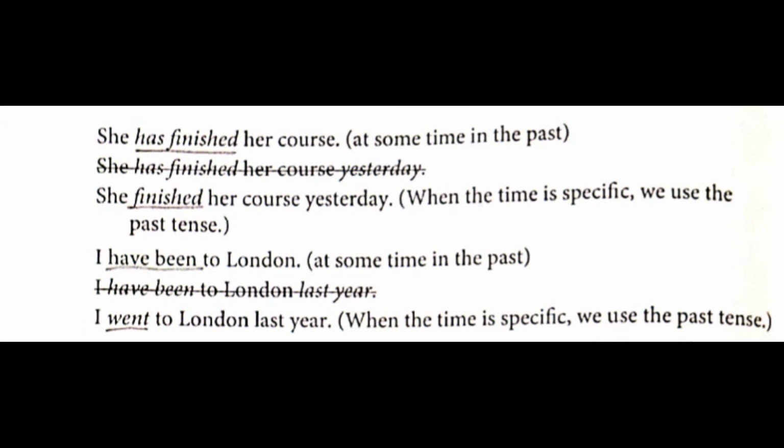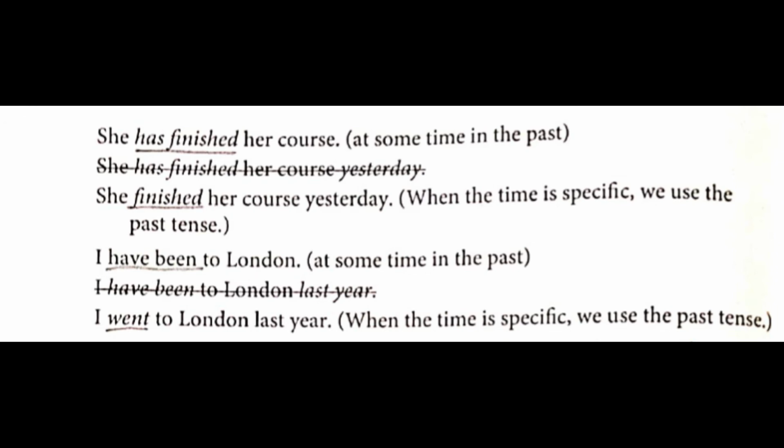Next one, give an example. She has finished her course. What is the meaning of that? She has finished her course means that at some time in the past she had completed it. Now, if the sentence is "she has finished her course yesterday," that is an incorrect sentence. You have to use "she finished her course yesterday." You will never use "has finished." So, when the time is specific, we use the past tense. Yesterday is mentioned here, so you will use only "finished."